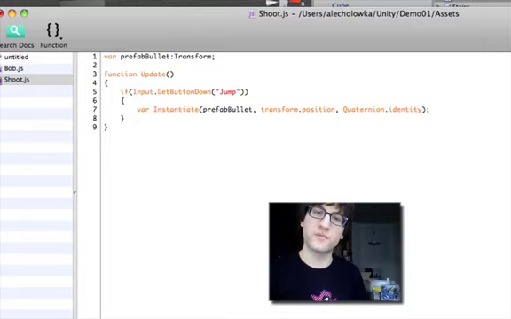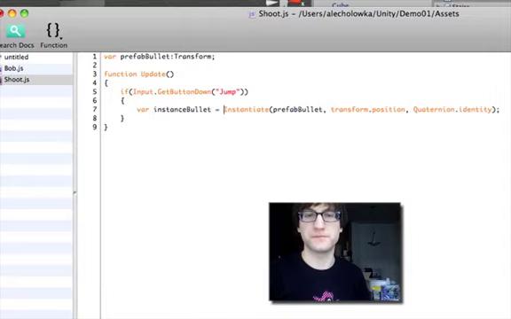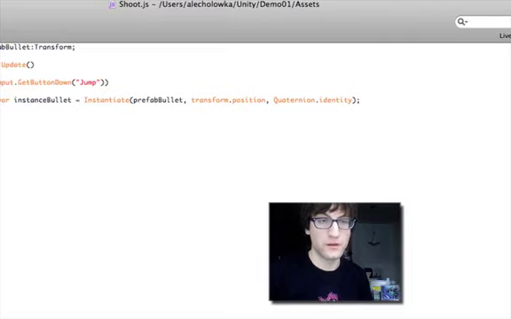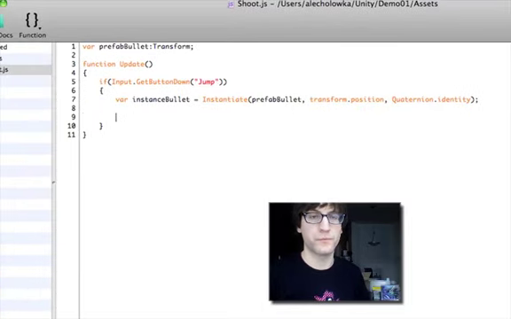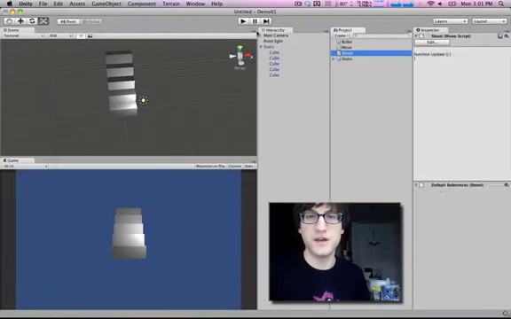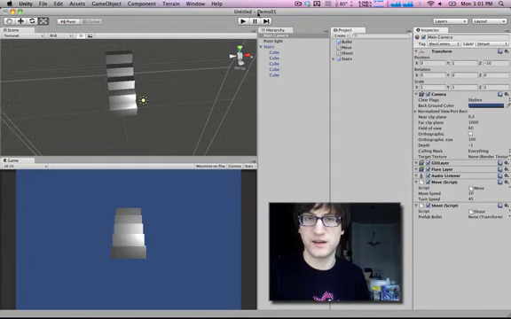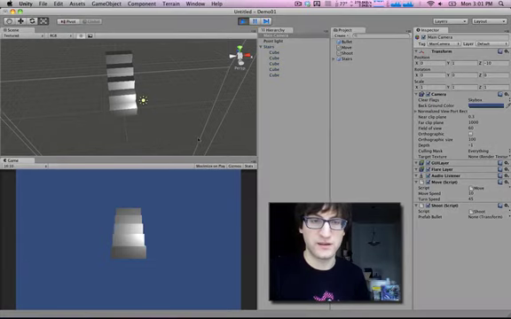Now we're going to create a new variable to hold the instance of this. So, instance bullet. Now we're going to add, let's just see what this does first actually. Run in here, we're going to attach this to our camera, the shoot script, boom, there we go. It doesn't have a prefab linked yet. So if we run this, and we hit space, we're going to get an error.